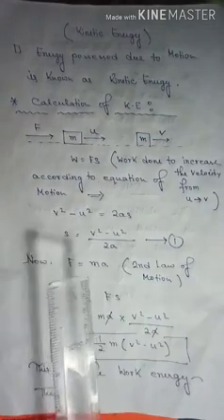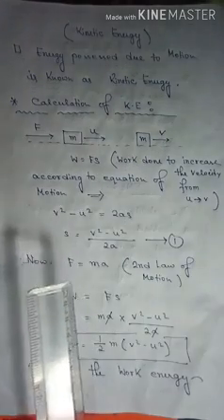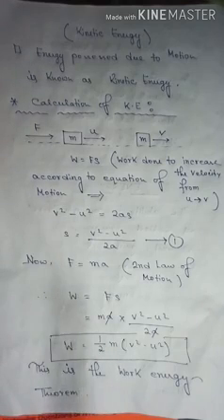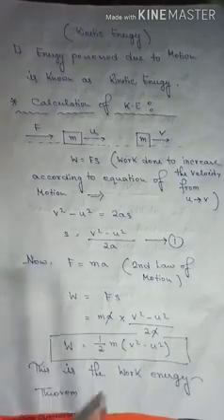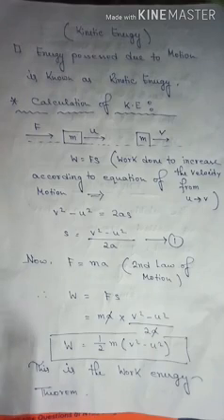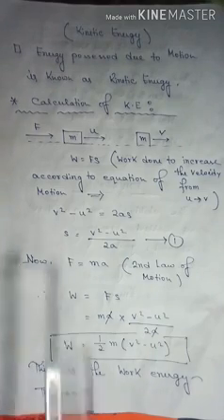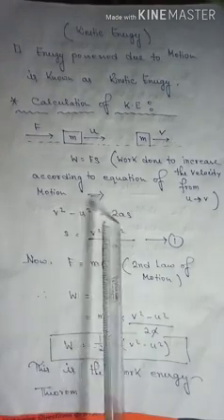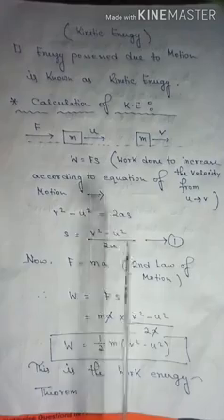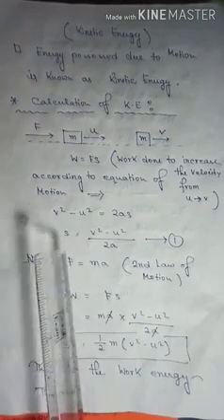So according to the formula of work done, we know that W equals F into s, that is force into displacement. Here displacement is s. Now, work done to increase the velocity from u to v is W equals Fs. Now we know from the equation of motion, v square minus u square equals 2as. This is one of the formulas of motion. From this formula we can find s: s is v square minus u square by 2a.